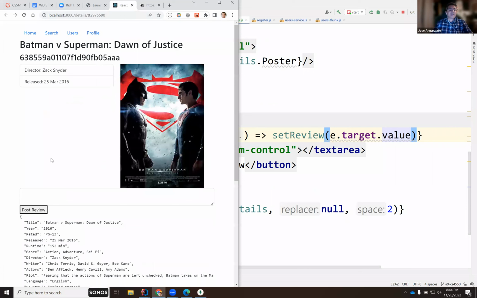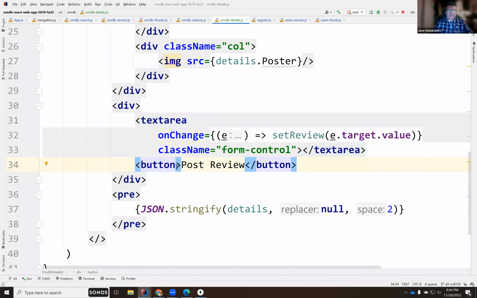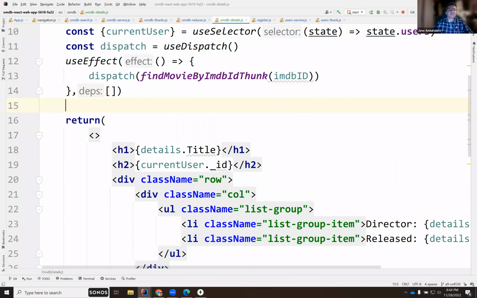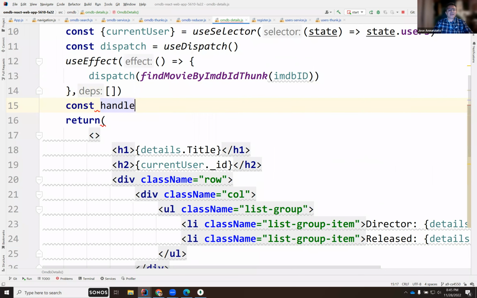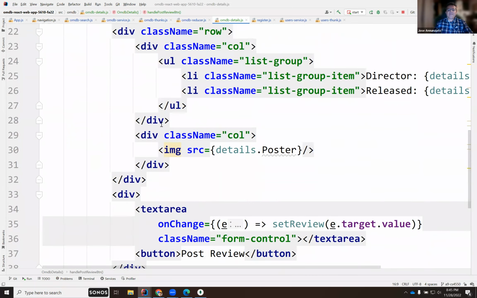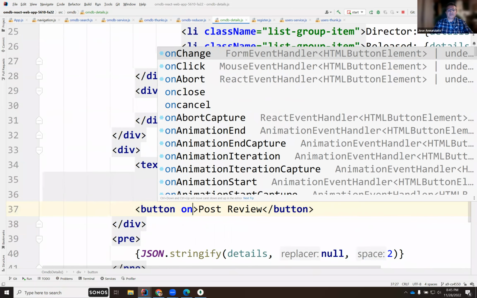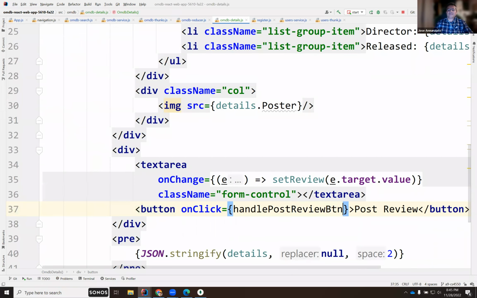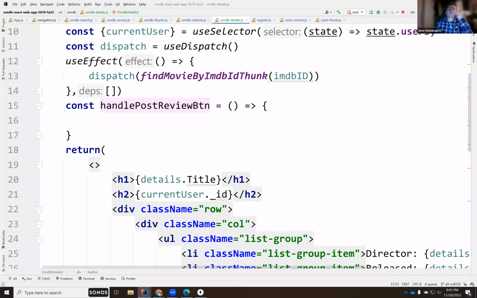So I'm logged in as Alice, and I am writing a review. Now, when I click on post, right? So let's handle that post. So say const handle post review button. We're going to click on that, and so we're going to call that there. So on click, I'm going to call the handle review button. What should happen? I would need to tell the server that so-and-so posted this review, right? So we need a service to send the server that so-and-so created this, right?